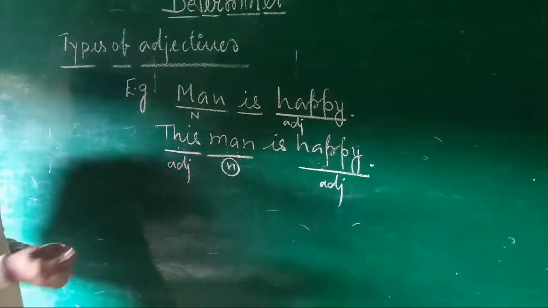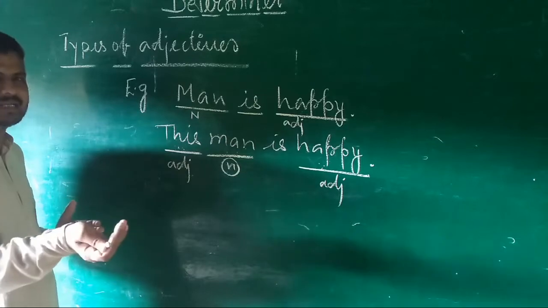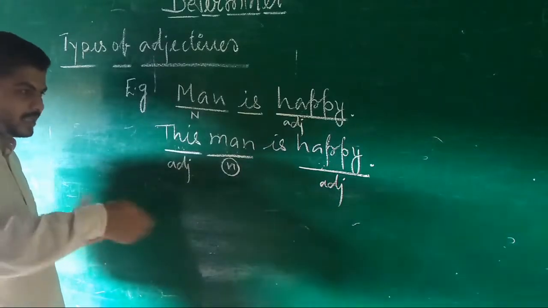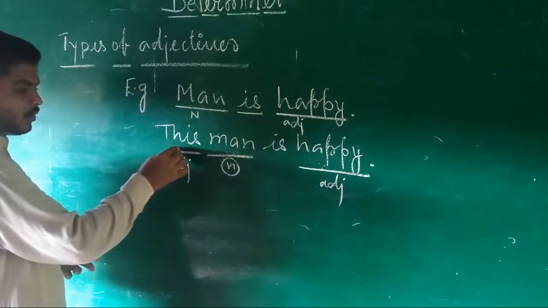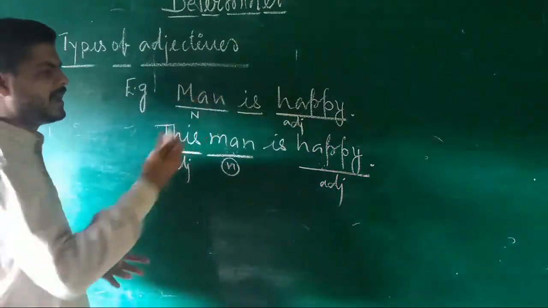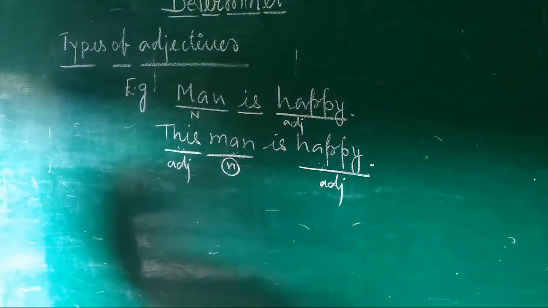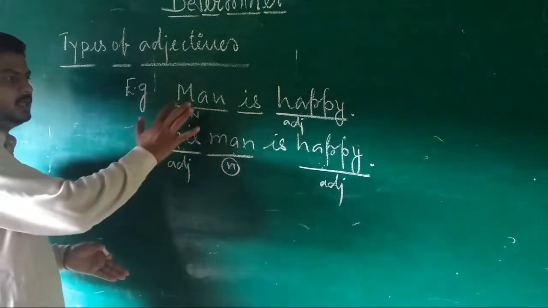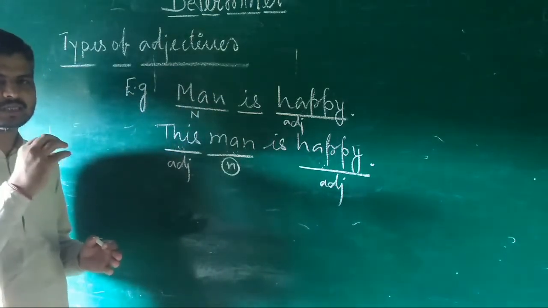But this word, this, is not describing the type of man. This word is not telling what type of man this is. This is not a describing type. When you say man is happy, you can't say that here man is under any limit or restrictions.